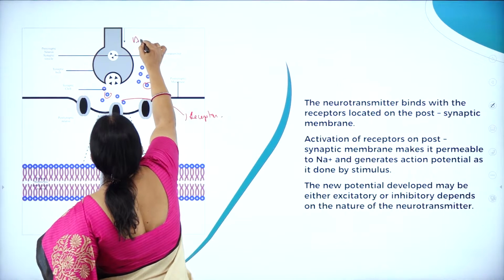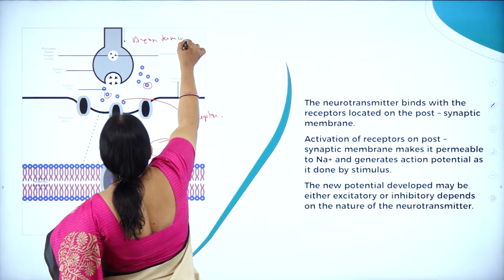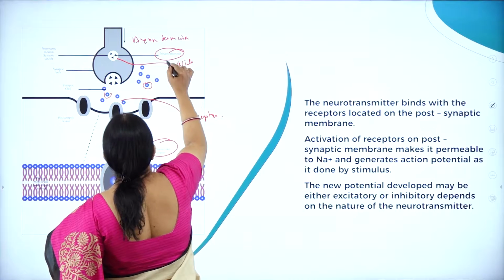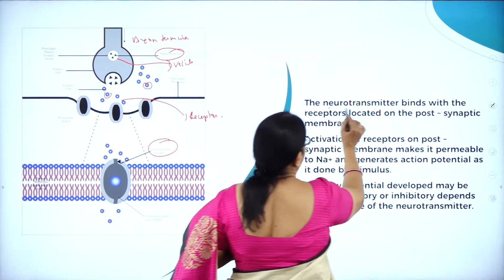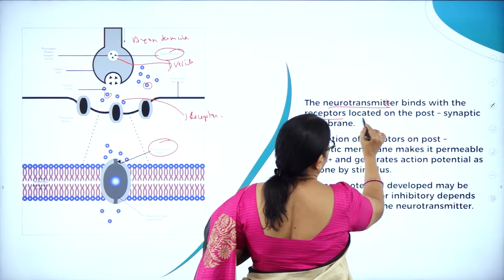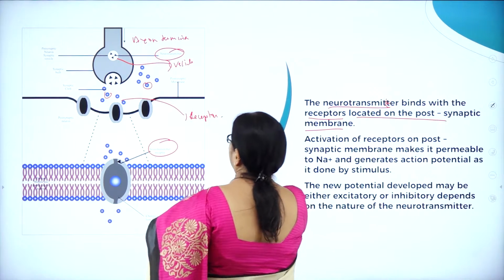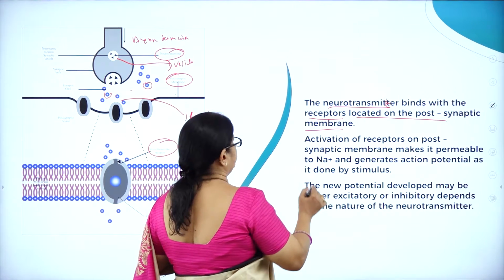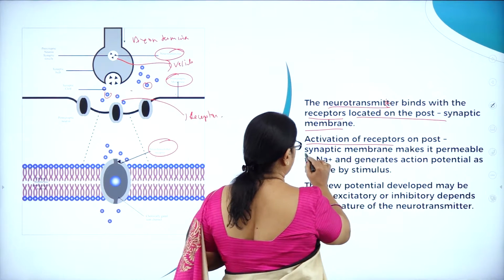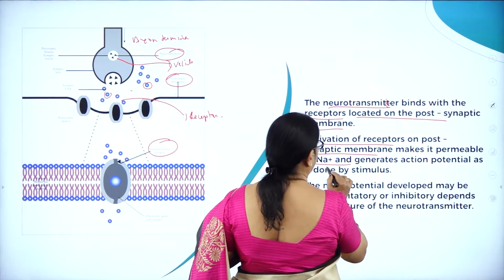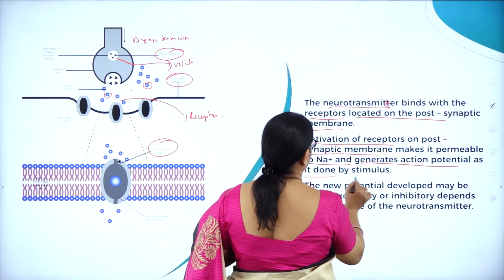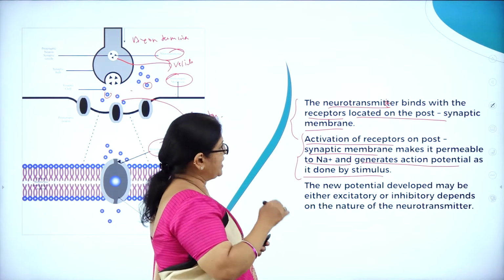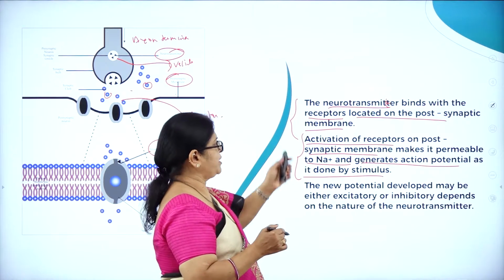This is the axon terminal, this is the neurotransmitter and this is the vesicle. The neurotransmitter binds with the receptors located on the postsynaptic membrane.